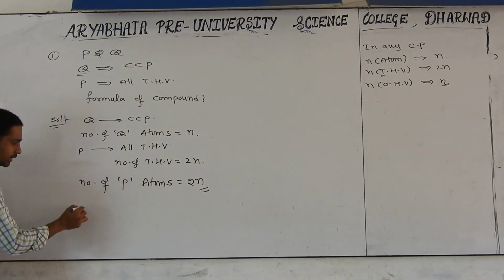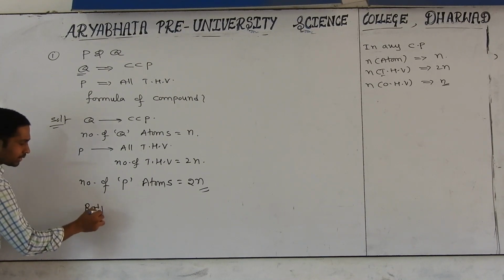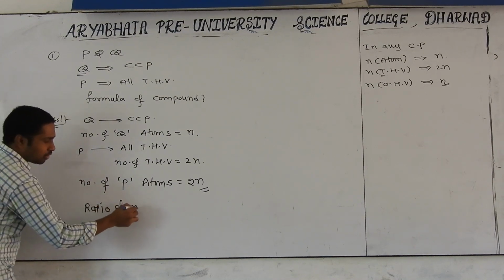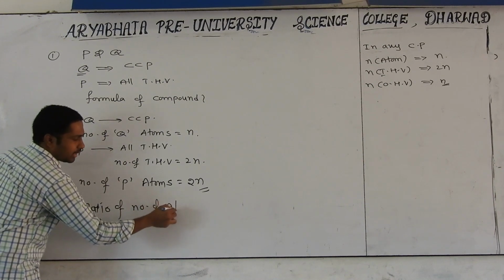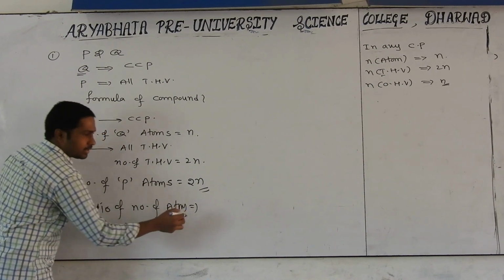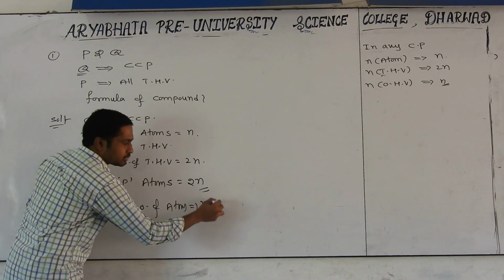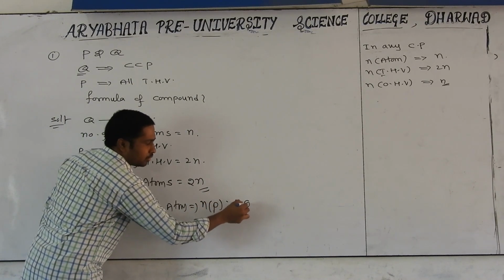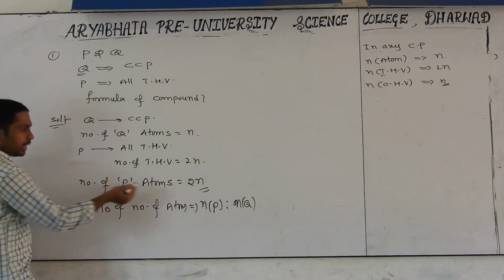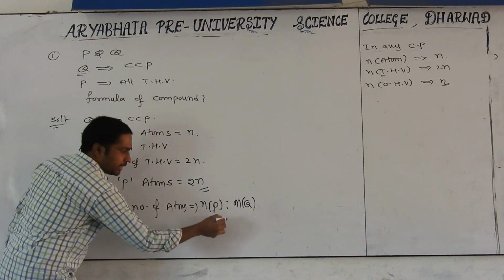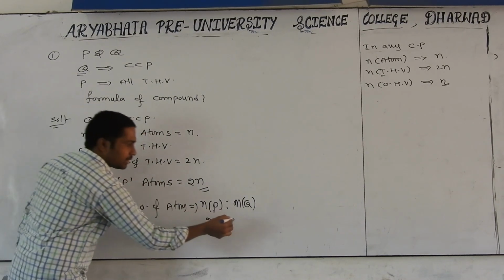But I want to get the formula, so I want to take the ratio of the number of atoms. The ratio of the number of P atoms to the number of Q atoms. How many P atoms are there? 2n, to how many Q atoms? Only n.